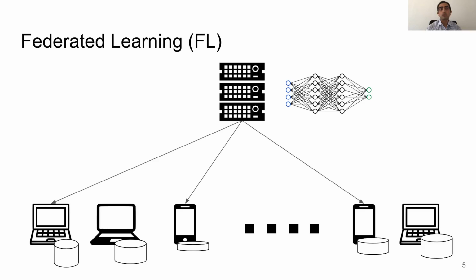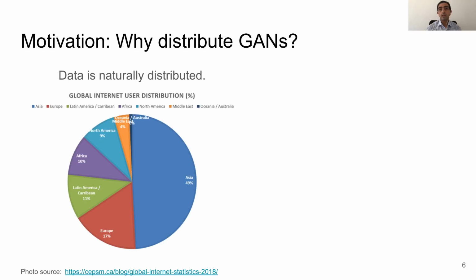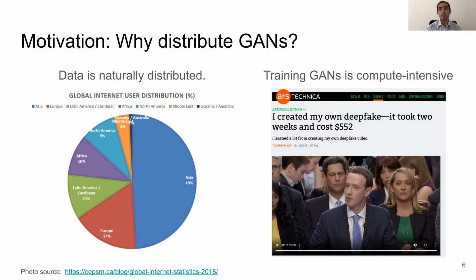But now the question is, why do we need to distribute GAN training anyway? First of all, data that can be used to train GANs is naturally distributed. Think of the amount of data generated every day on mobile phones across the globe. This data could be images taken by your camera or words that you type in any application. Second, training GANs is very time and resource consuming. For example, this article talks about a guy who wanted to train his own deepfake to generate videos, and it took him 2 weeks and around $550 to do so. For this, it seems that distributing such training on multiple devices is appealing.